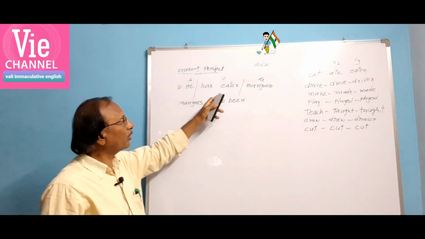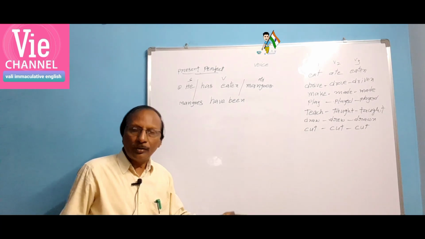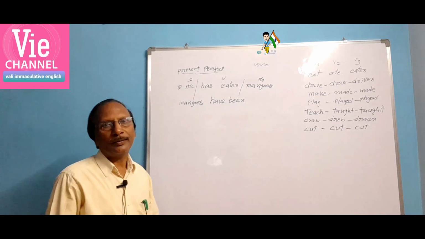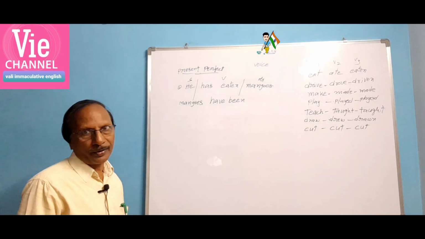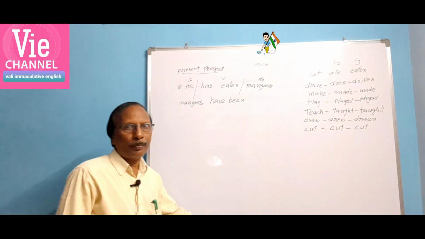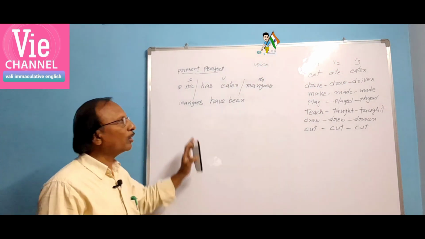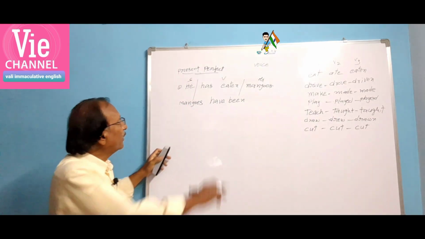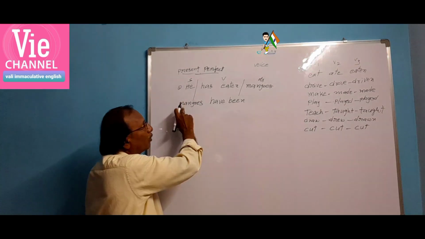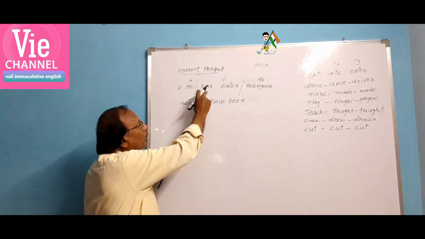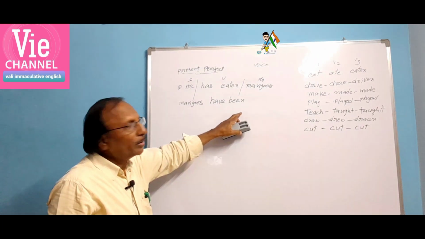Here we talk about present perfect when the action has just taken place during that day only. If the action has taken place the previous day, we don't use present perfect. Just one hour back, or during that day, since morning, if the action has taken place, we have to use present perfect. Here mangoes is plural, so we have to use have. If it is singular, suppose mango is singular, then you have to use has. Mangoes have, and been. In passive form, been comes.